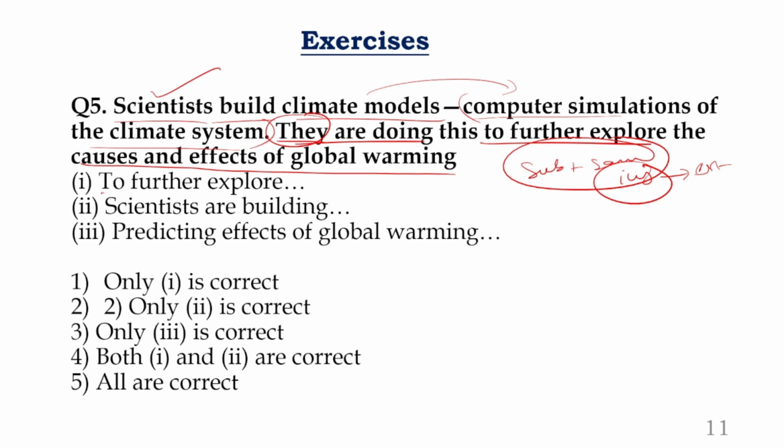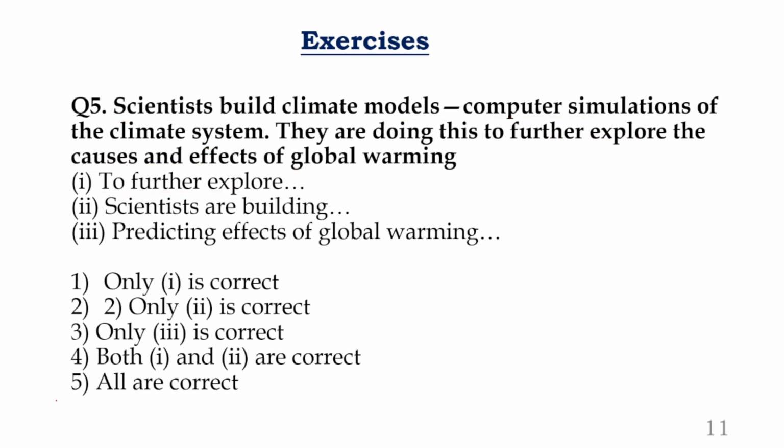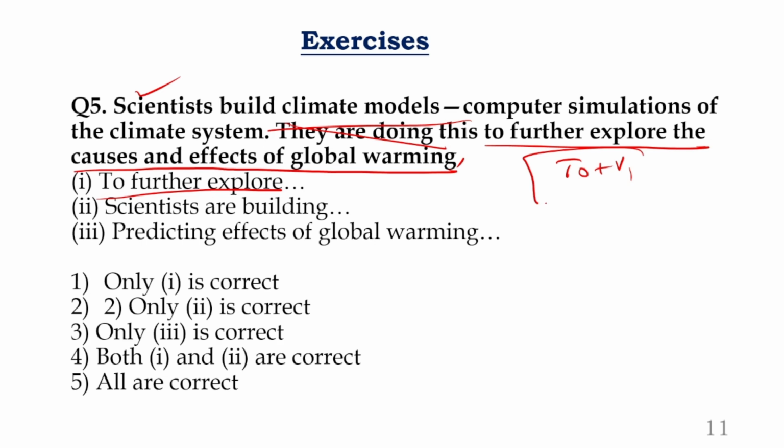What is the first one? To further explore the causes and effects of global warming. How is the sentence? Once check that again. Look at that. What is given here? To further explore the causes and effects of global warming. All this is eliminated. You can immediately put a comma and continue this. What is this? Scientists build climatic models, computer simulations of the climate system. But remember, your sentence is starting with this combination. What is that? 2 plus v1.